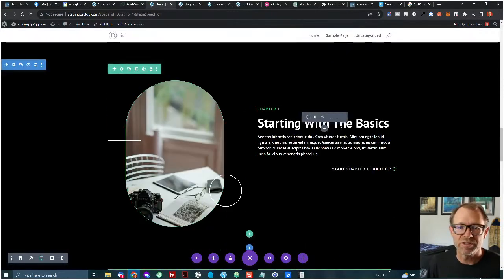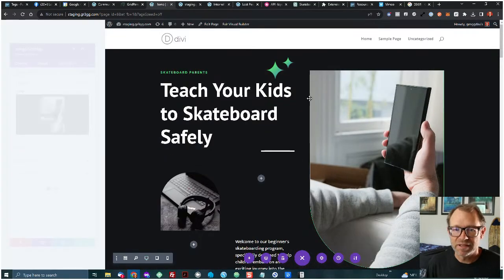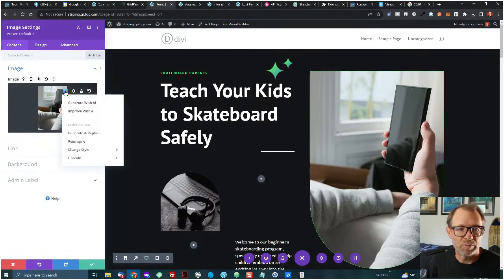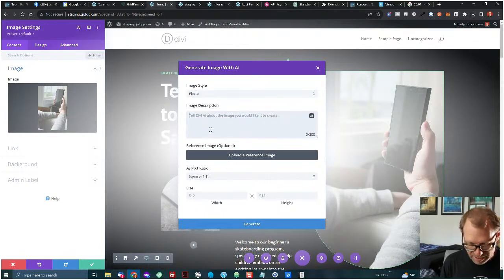Now let's take a look at images just to finish up here. What do I have here at the top? So this image, let's go help with AI. Let's see, let's generate an image with AI. I want a photo style, and I want a skate park bowl. Because most of my clients may be at their public concrete park. Concrete skateboard bowl, green grass,